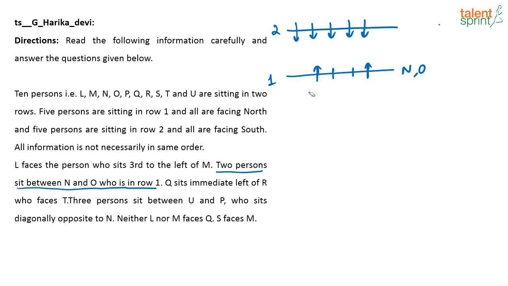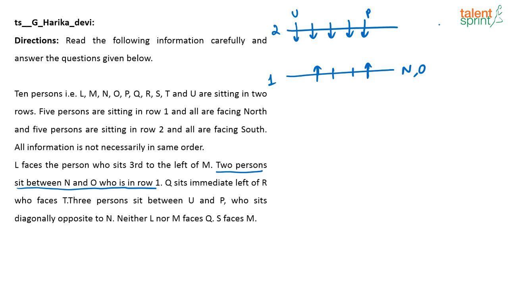Out of these 5 people, see how it will be. Let us put the second row people first. I have 5 people in the second row. Here it has to be U and P, whichever way. If this is U, this is P. If this is P, this is U. There are 3 people sitting between U and P, and N and O are in row 1. So let us try both the cases. I am going to put U here and P here. That's going to be my first case.